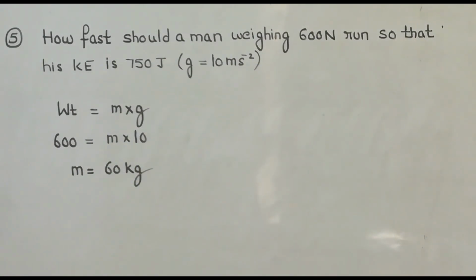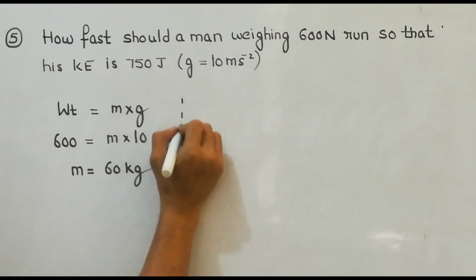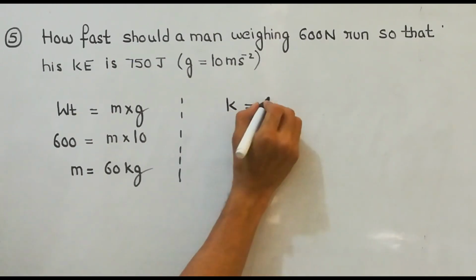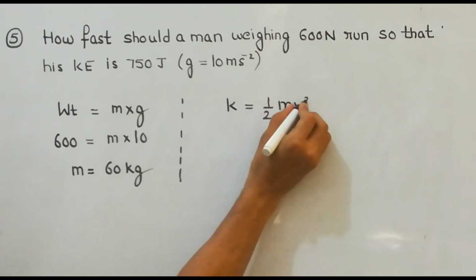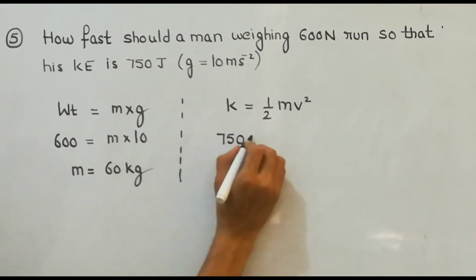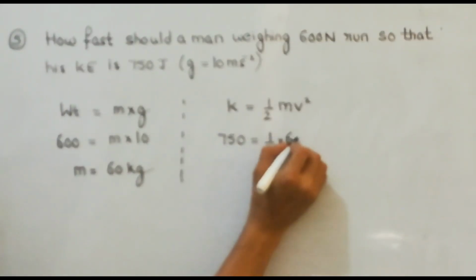Now the question says how fast. So they are asking for the speed of the man, and the kinetic energy is given to you as 750 joule. So let us write the formula for kinetic energy. Kinetic energy is 750. Mass of the man is 60.